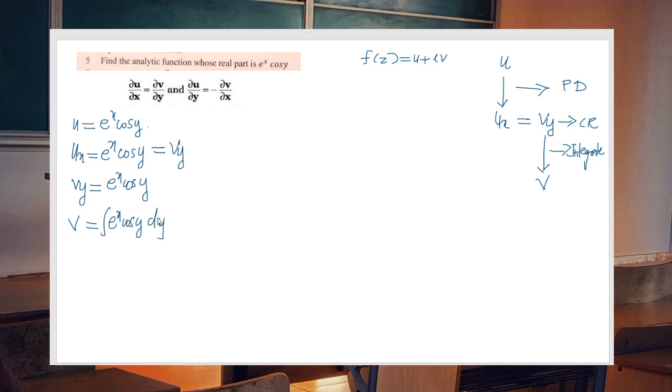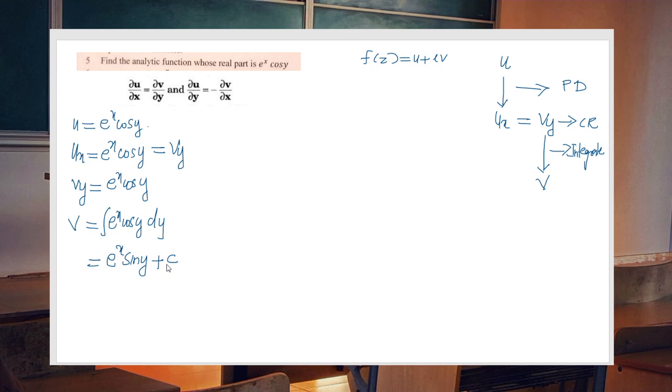Since we have vy here, we are going to integrate with respect to y. So this is equal to e raised to x into the integral of cos y, which is sin y, plus a constant of integration.